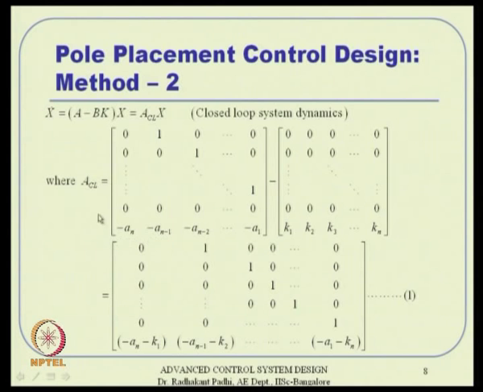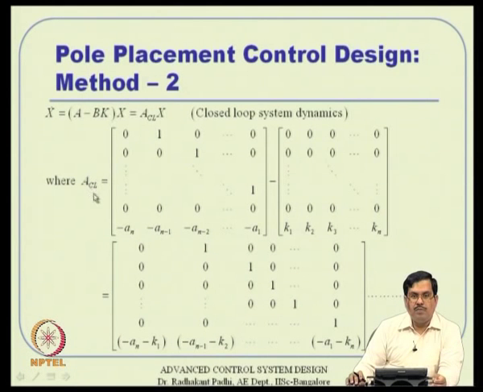So, we will have that A minus b k, or A_CL, which is like this, is also in the first companion form. That is 0 1 0 0 and all sorts of things; the first n minus 1 rows will not be perturbed and only the last row will be disturbed. So, that is what we will get here.